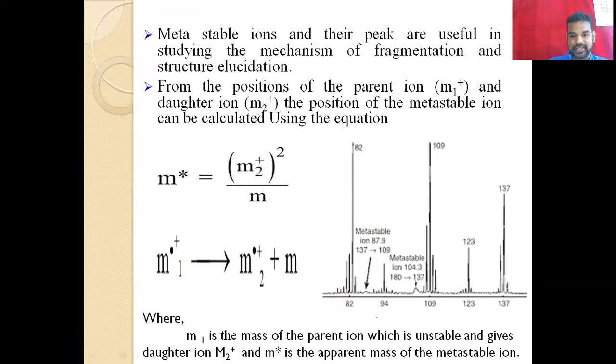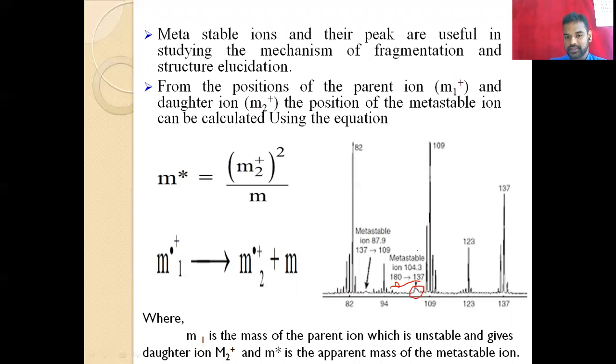Here in this picture you can see the metastable ion peaks, which show broad peaks. All these are sharp peaks, sharp lines, which are stable ion states. But here you can see the V shape is broad. This is because of the metastable state; the reason is that they undergo decomposition here. Because of this, it shows the broad peaks.